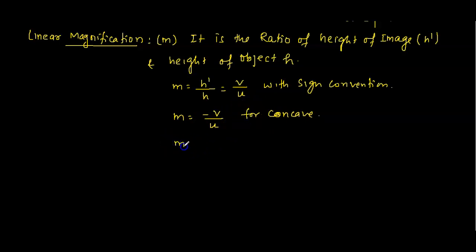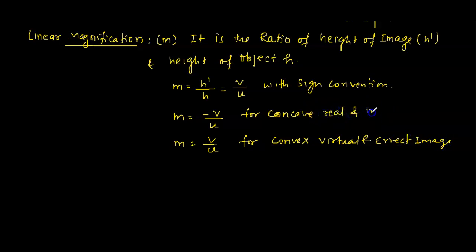And for the convex mirror, m is equal to v by u only, positive. This will be a virtual and erect image.